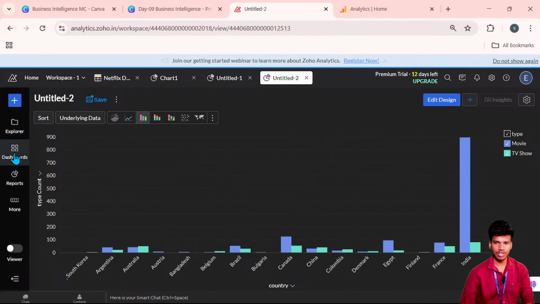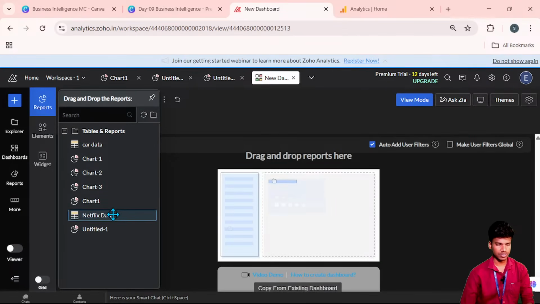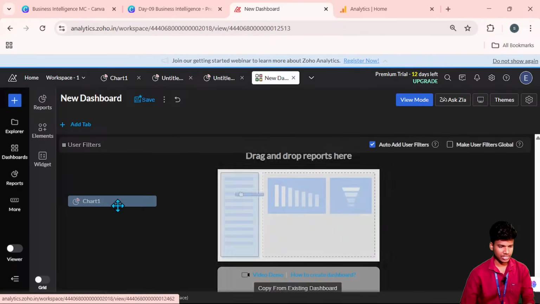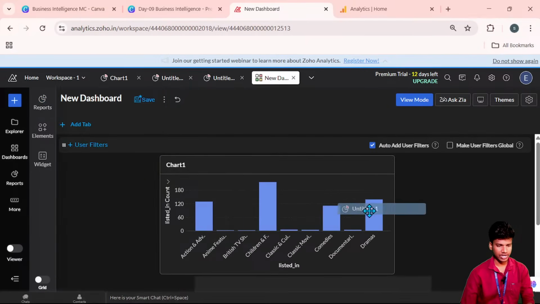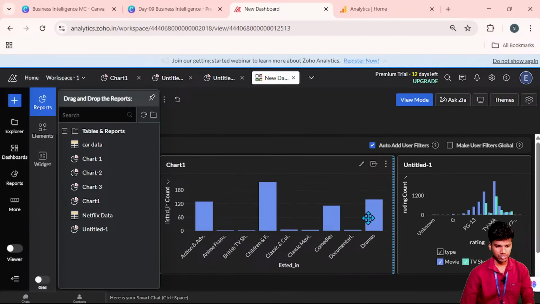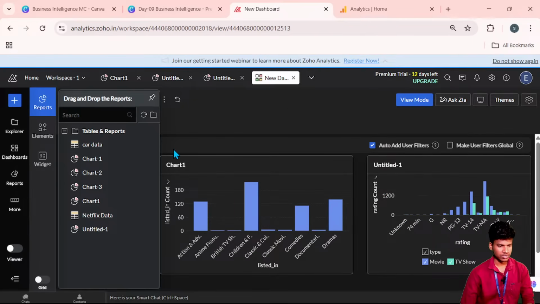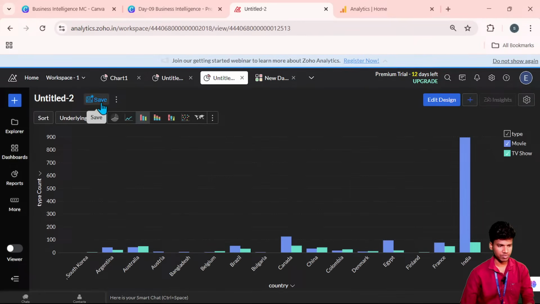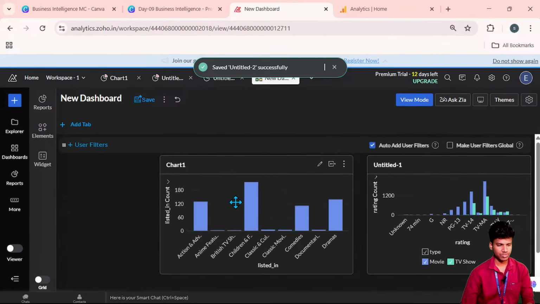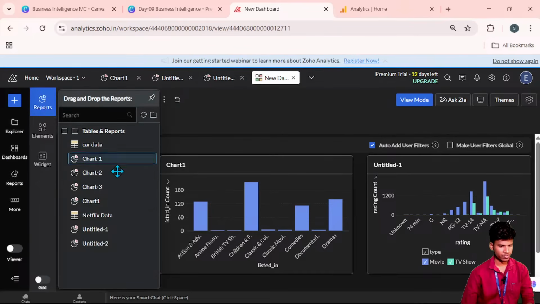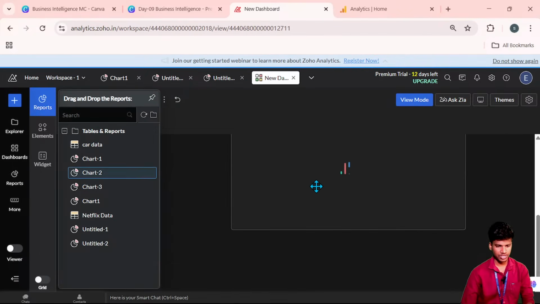So you go to the dashboard, like, the left side, the dashboard is here. So click create new dashboard, and you can use the drag and drop method. That's it. So click this chart, and the data is represented here. And then the untitled data, that is another one. So you can adjust the size, everything. And so next one, the last one, I can't save. So let's click save. And okay with this. Now I'm going to the new dashboard and reports, and I saved the untitled data. So once you scroll up this, you can see this.